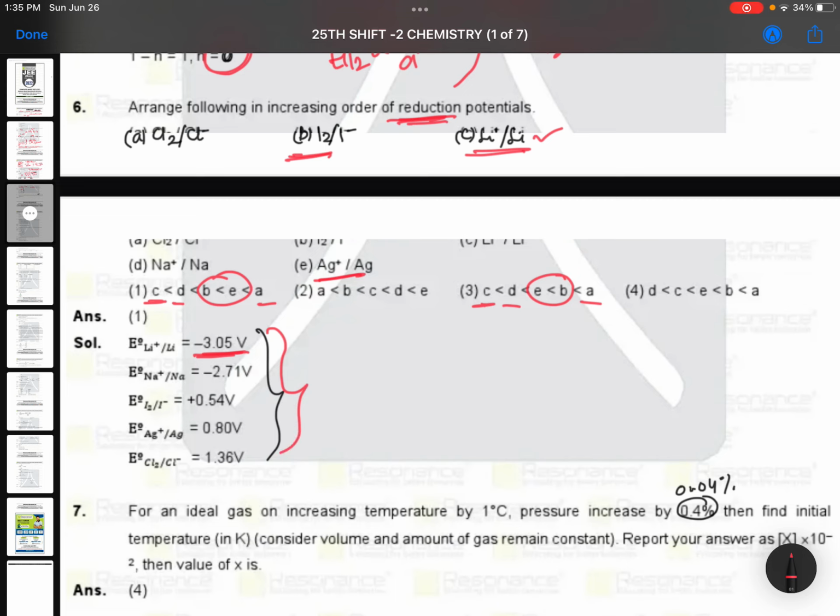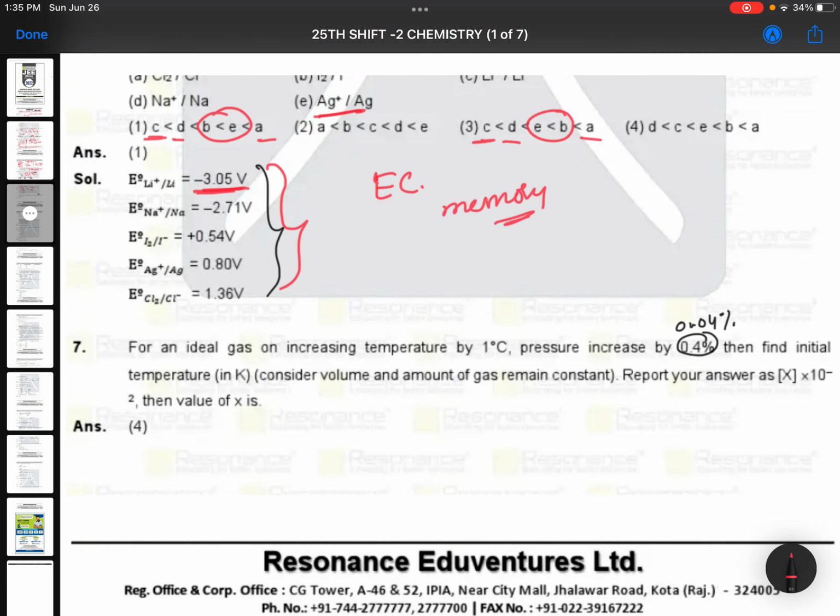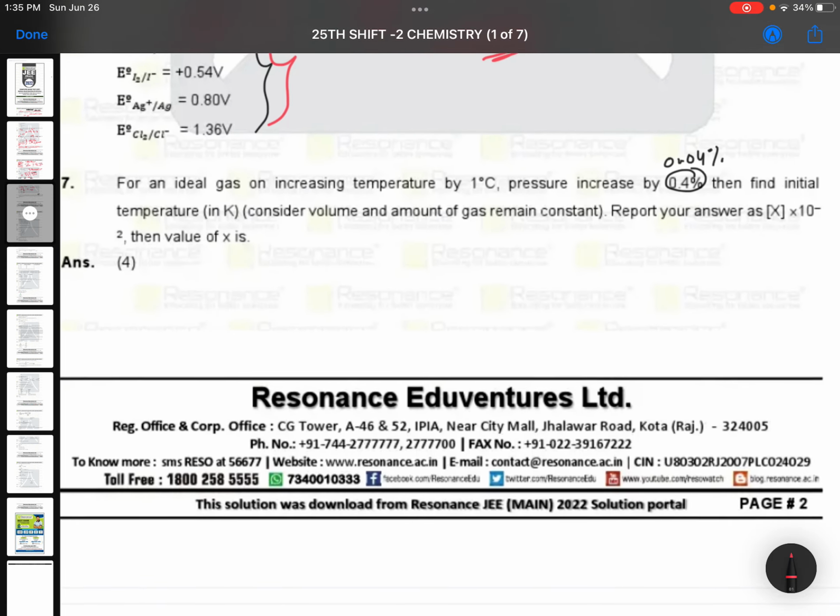Okay, electrochemical series means this question is from electrochemistry. Little memory based. I don't say completely memory, but little memory based only. आप reactivity series बोलते हो इसको. You call this as reactivity series, right?